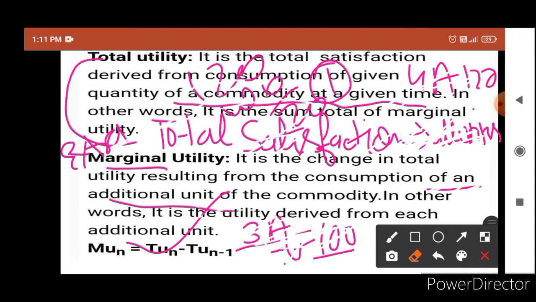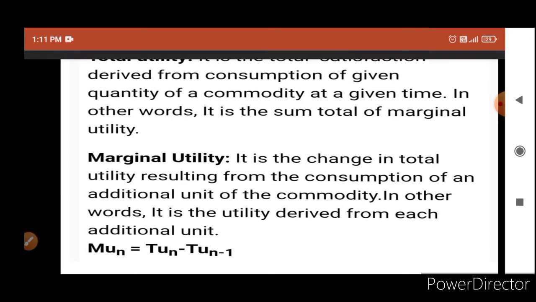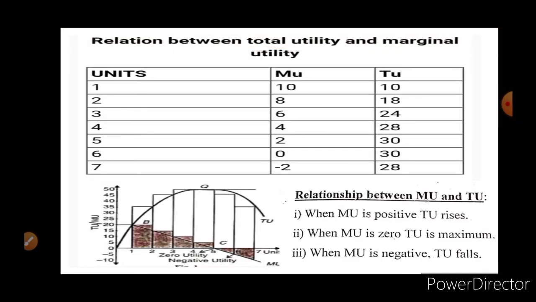Now I think you are able to understand that total utility means total satisfaction, and marginal utility means the additional utility that you gain from consumption of one more unit. Okay, now the relation between TU and MU.